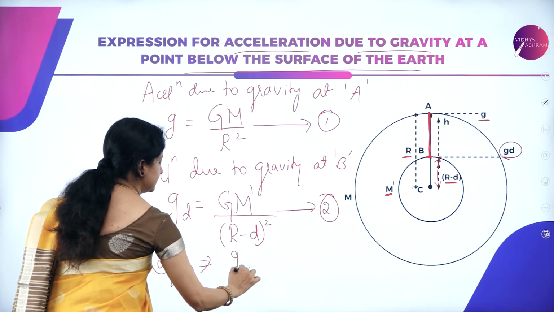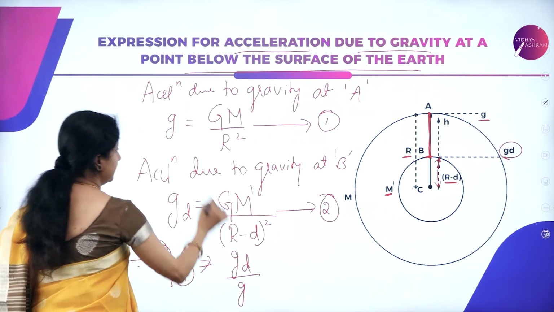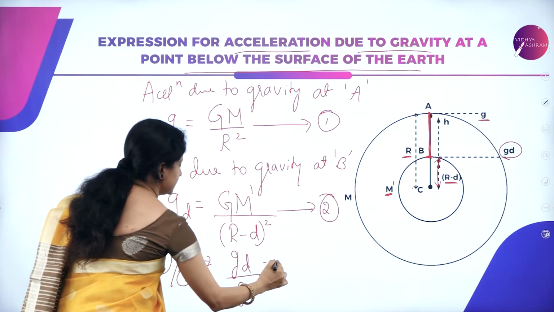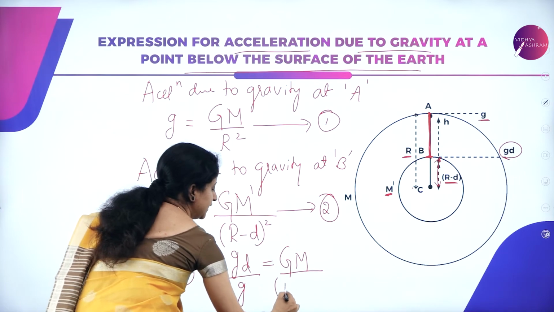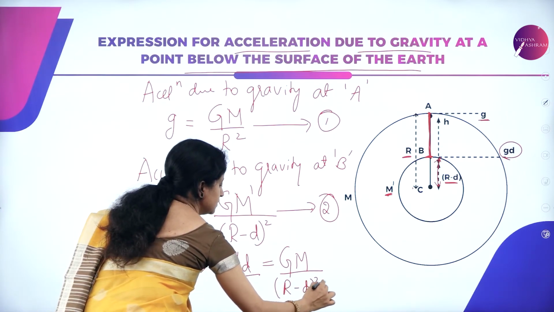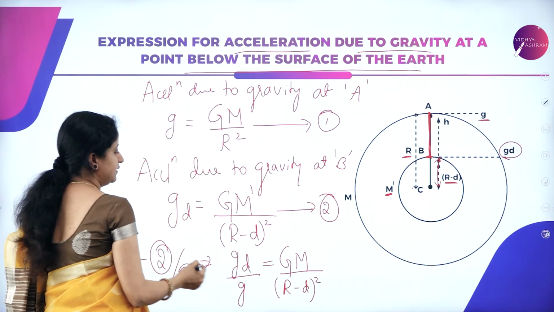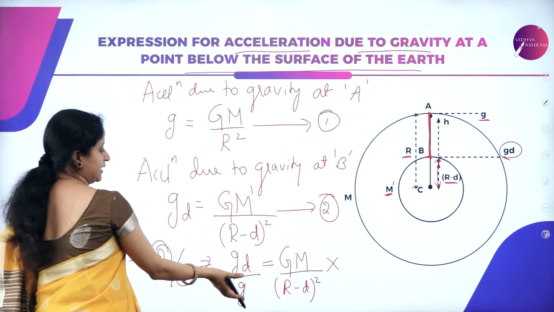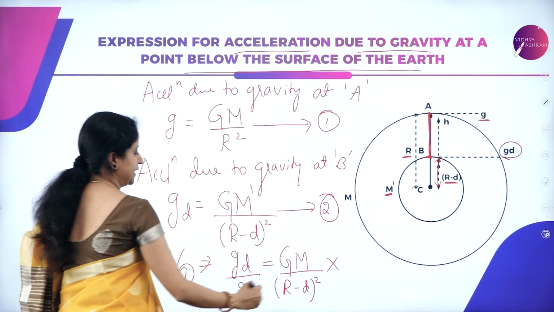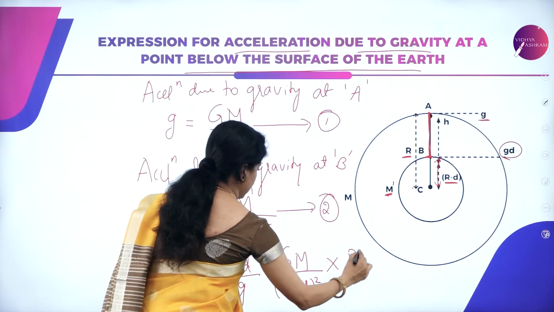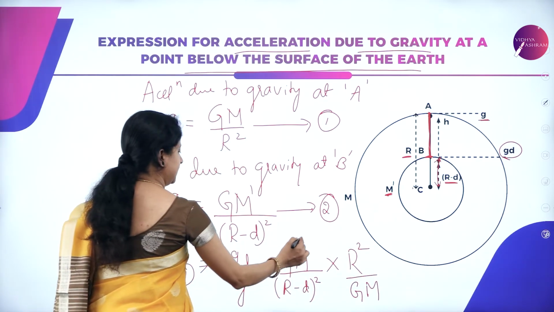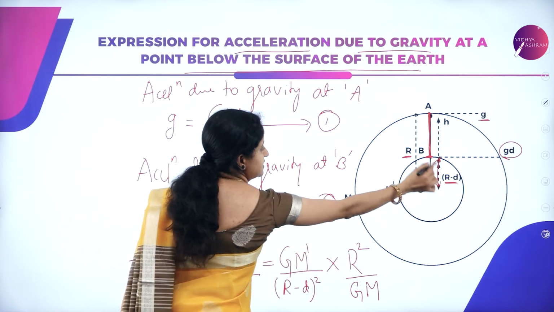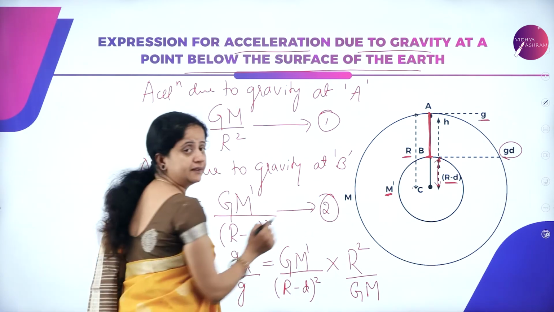I will get g_d divided by g on the LHS, which is equal to GM dash divided by, and here in the denominator I have (R minus d) the whole square. Here the g value is nothing but GM by R square, but we have to take the inverse since it is in the denominator, so I will write it as R square divided by G into M. But here it is M dash because I have considered the sphere which is at a certain depth.